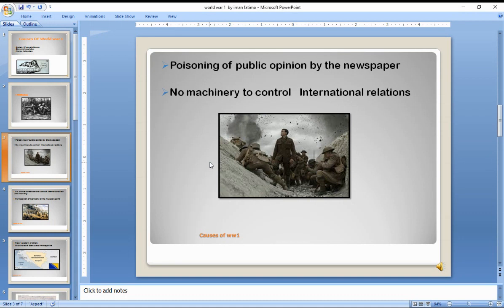So newspapers in all countries tried to inflame nationalist feelings by misrepresenting the situation all over the country. Second, we have no machinery to control international relations. No machinery means that there was no administrative body and no kind of power to control that war. So everyone took the convention